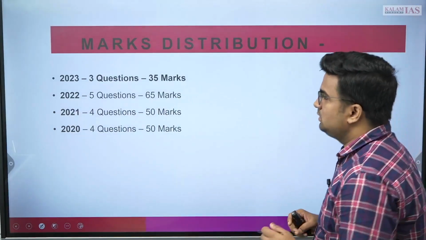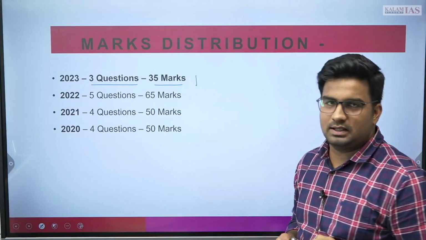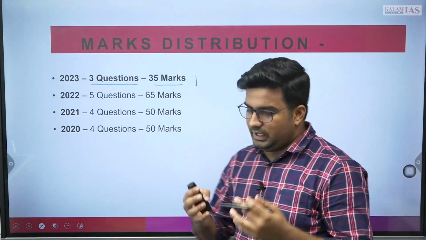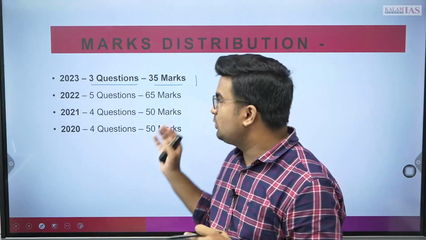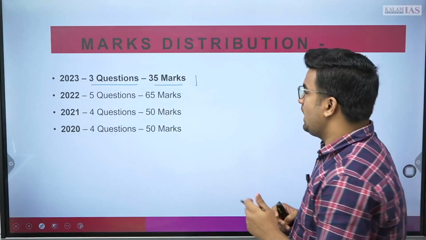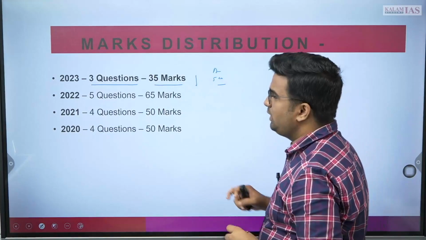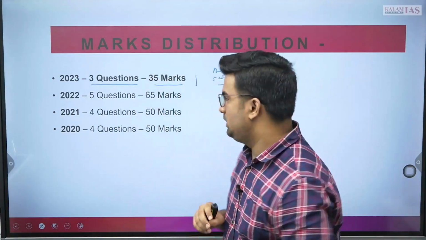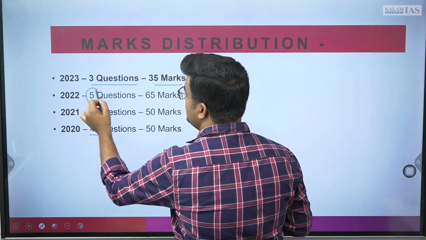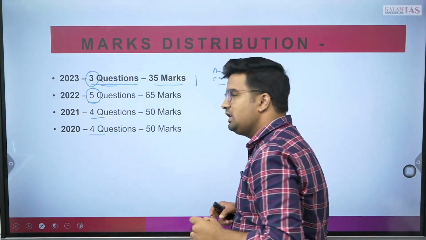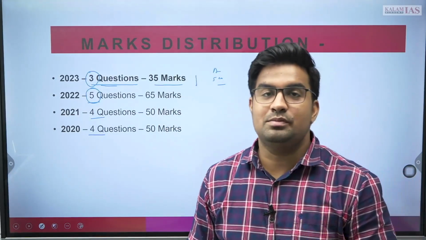If we see this time, the marks have reduced to an extent, not completely, because if one question intersects two subjects, that question will come into this again. So on average, you get around 50 marks from this segment. 3 to 5 questions come. For example, 4 questions came in 2020, 2021 again 4, 2022 5 questions, and this year 3 questions, to be very precise. Let's see what those questions are which have come this year.